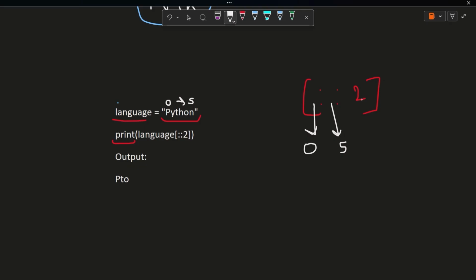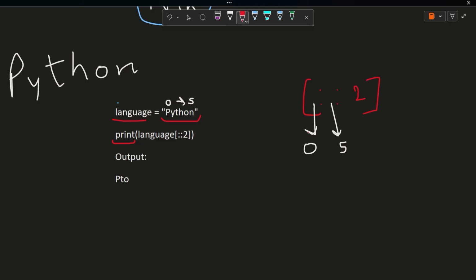The step value means to leave or to take characters after that many positions. So here 2 is there. I have written Python here.